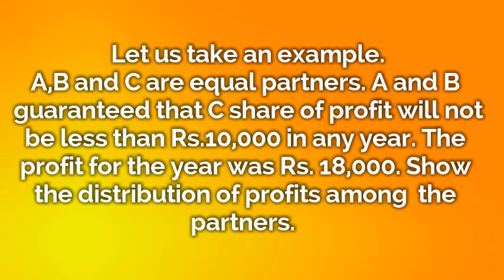Now look at the example given here. A, B and C are equal partners. A and B guaranteed that C's share of profit will not be less than rupees 10,000 in any year. The profit for the year was rupees 18,000. Show the distribution of profits among the partners. Now we'll just look at the solution.